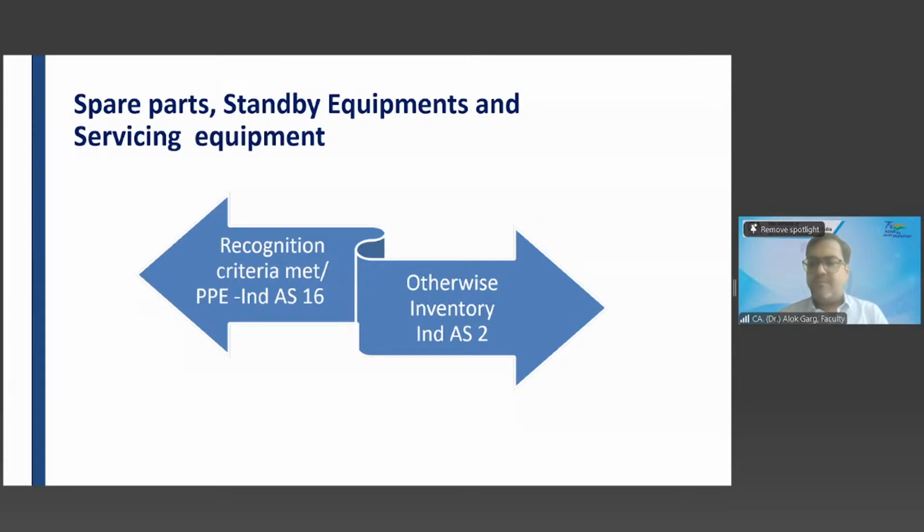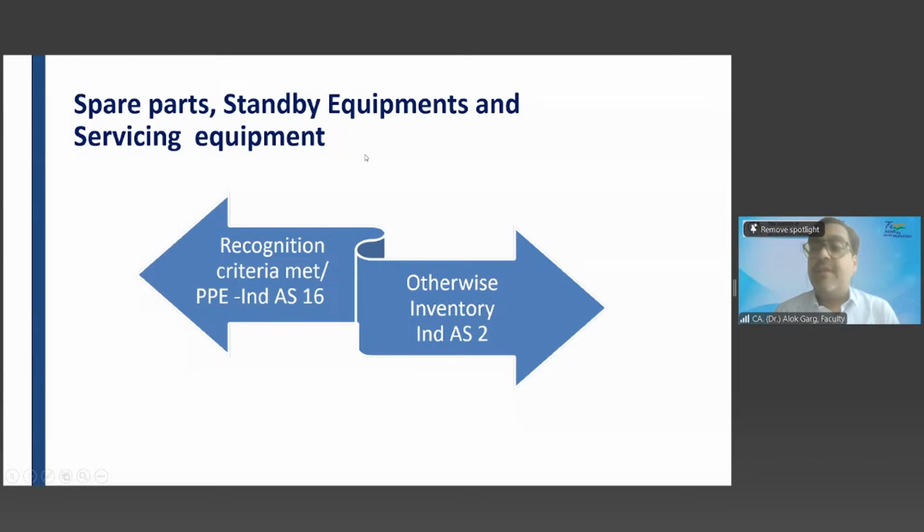Sir, we bought a machinery from China, and as soon as it got delivered to our plant, the government just banned the product. But the ban is under litigation, or it is under consideration that it can be removed in future. So then the probable future economic benefit is questionable over there. Then what to do?